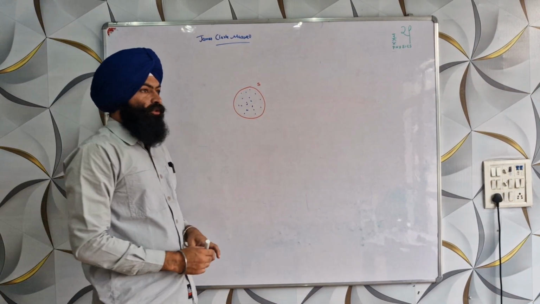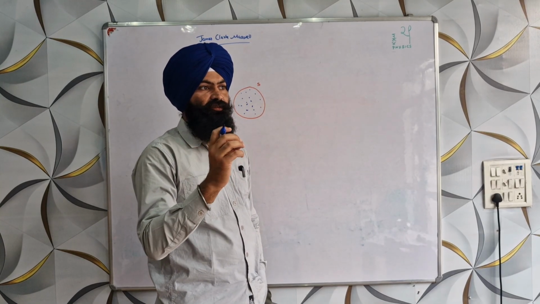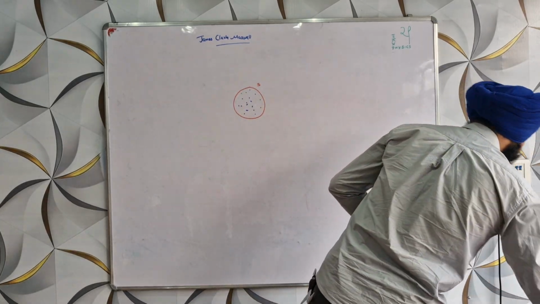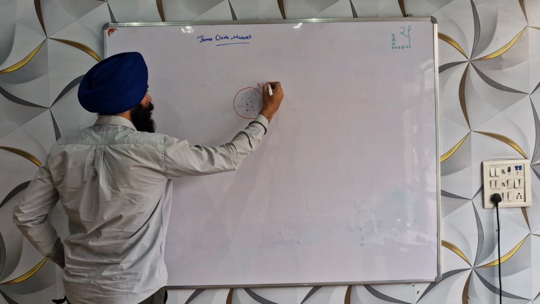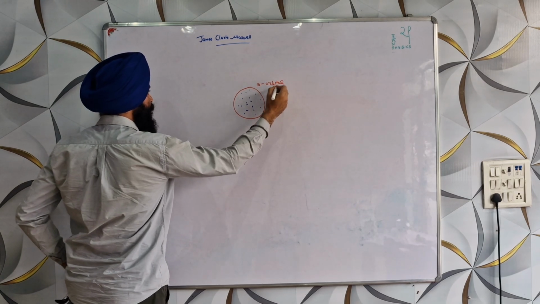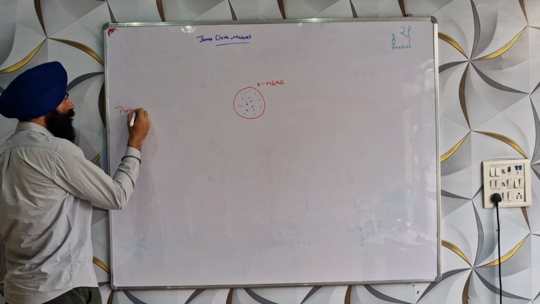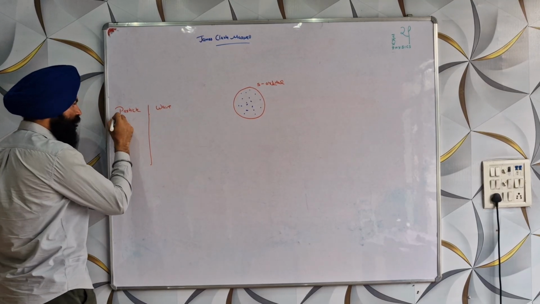Okay, so going into detail, let me first explain what is the difference between a particle and a wave. So let me tell you the basic difference between a particle and a wave. A particle is localized.